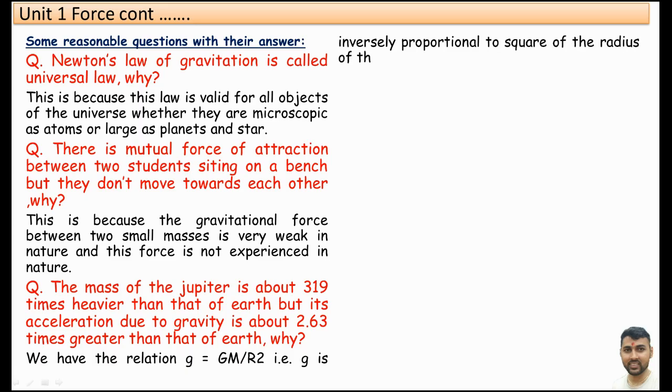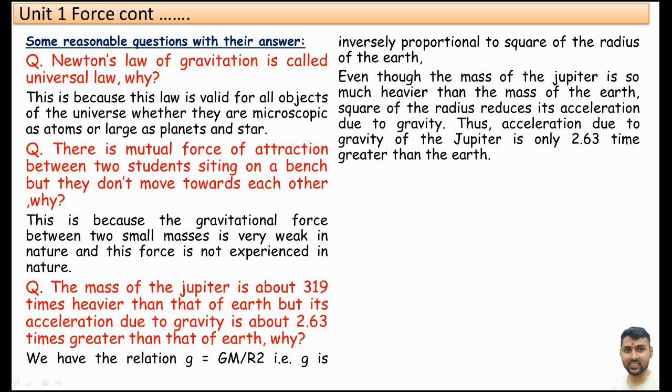Answer: we have the relation small g is equal to capital G capital M by r square. That is acceleration due to gravity. Small g is inversely proportional to the square of the radius. We have the relation g equals G M by r square. It means acceleration due to gravity does not depend only on mass. It also depends on the radius of that body, of that planet. Acceleration due to gravity does not depend only on mass. It also depends on radius.